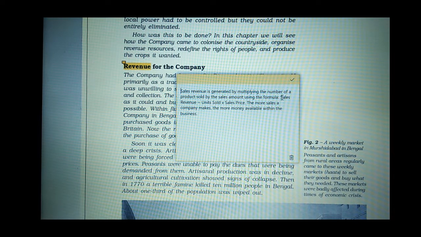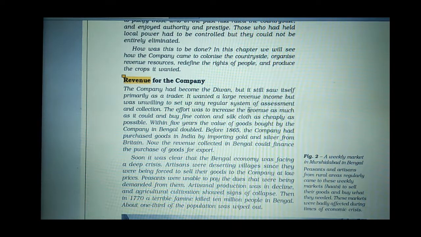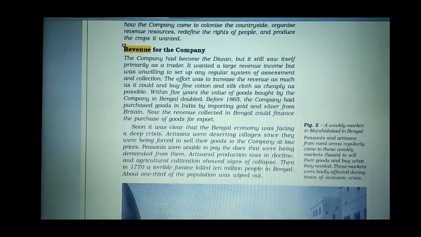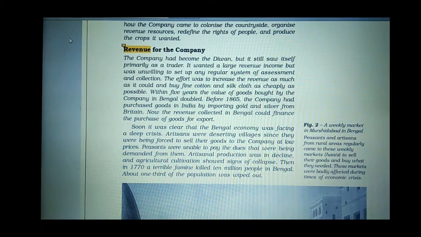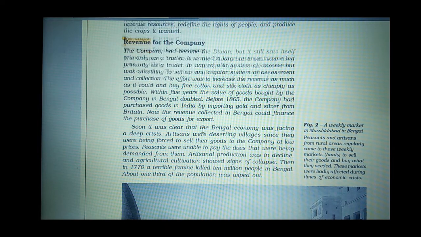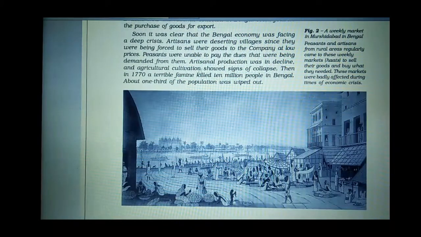How were they putting tax on the product? Units sold: the amount of the particular thing which was being sold, into sales price: the price at which they are selling the product. The more sales a company makes, the more money available within the business. If the company is selling more items, more products, then automatically the company will get more taxes or revenue. This way, the Britishers started collecting more and more money, and they started compelling Indian farmers to produce commercial crops.